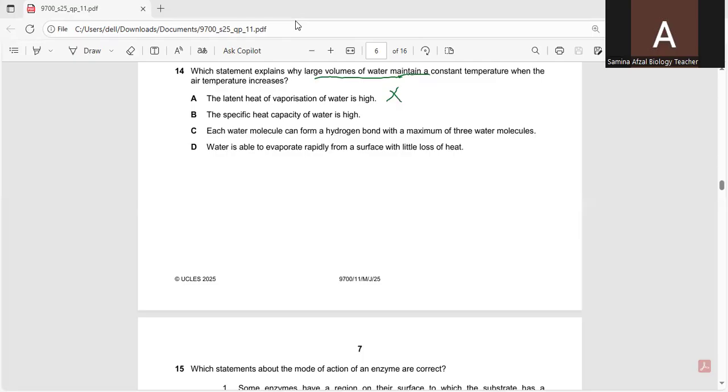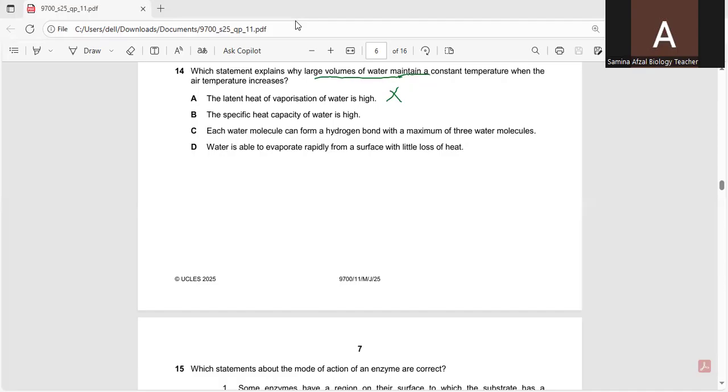So we go with the second option, which is: the specific heat capacity of water is high. Water has a high specific heat capacity. It is correct, meaning it can absorb a large amount of heat energy with only a small increase in temperature. This is a very important property of water, so it can absorb a large quantity of heat.